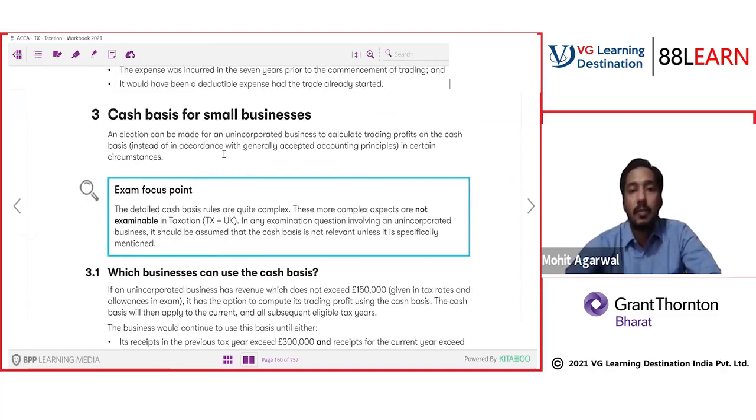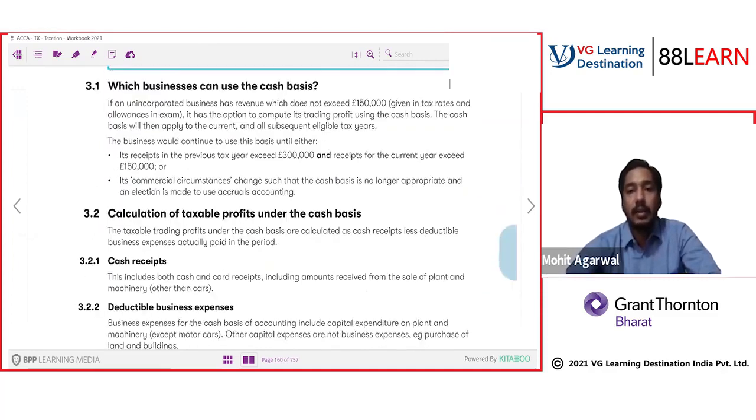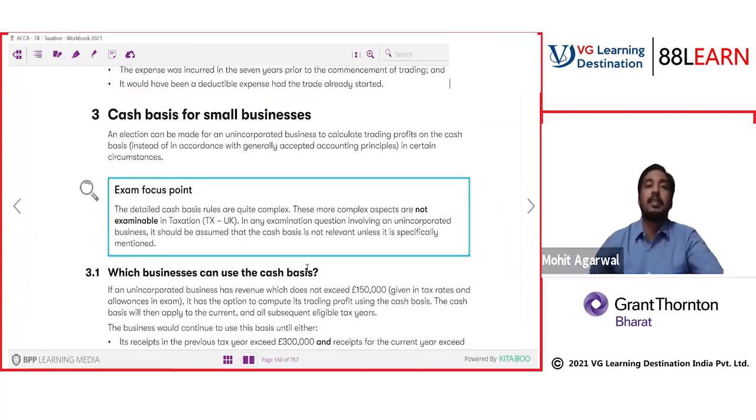Let's look at the last topic. Let's also complete the last topic we left out, cash basis for small business. It says if it is a small business, they can opt for cash basis. So what qualifies as a small business and how can they utilize this cash basis instead of accrual basis? Check it out.